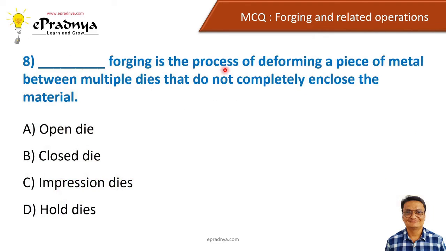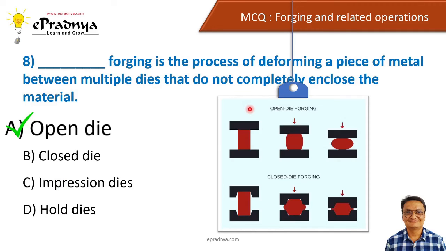Dash dash forging is the process of deforming a piece of metal between multiple dies that do not completely enclose the material. And options are open die, closed die, impression die, and hole die. And the correct answer is open die. Now here you can see that this is the example of an open die, right?